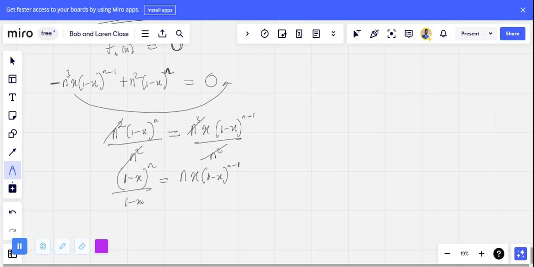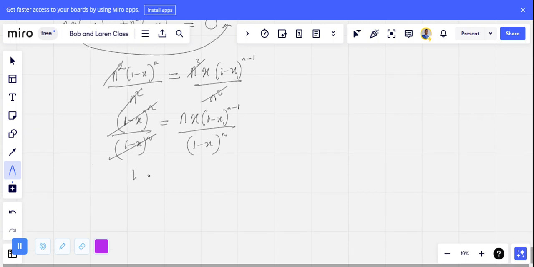If I divide both sides by (1 minus x) to the power of n, this will automatically cancel this expression, and I will just be left with 1 equals. If this divides this, I should have indices of this nature: n minus 1 divided by (1 minus x) to the power of n. I will subtract these powers, that's n minus 1 minus n. This will cancel this, so I'm only left with (1 minus x) to the power of minus 1.